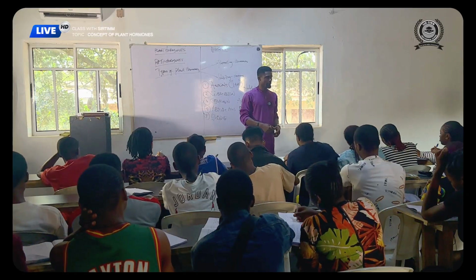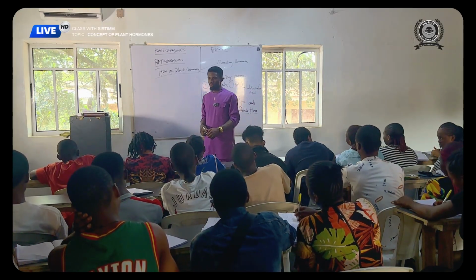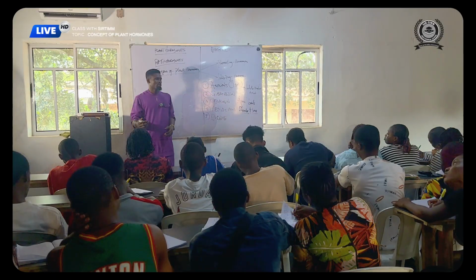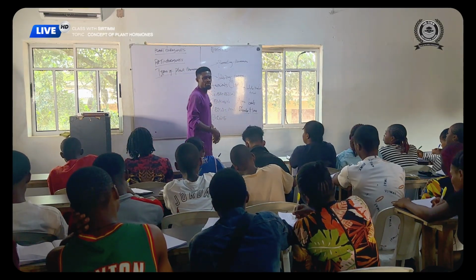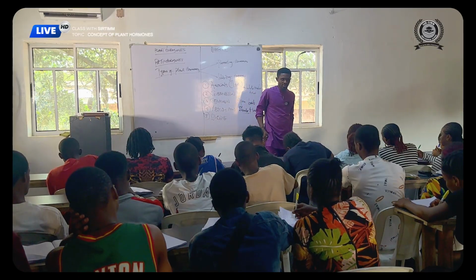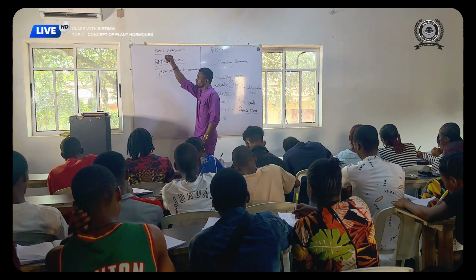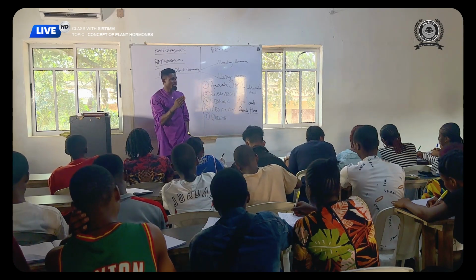Number three, it causes some biennial plants to flower during their first year.